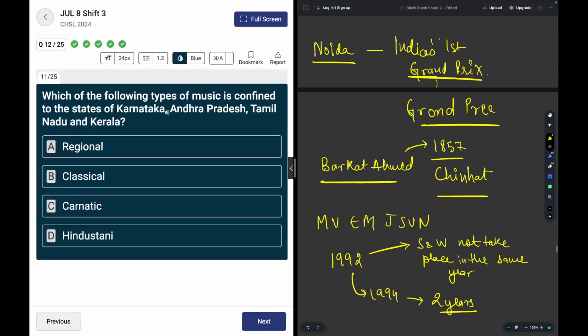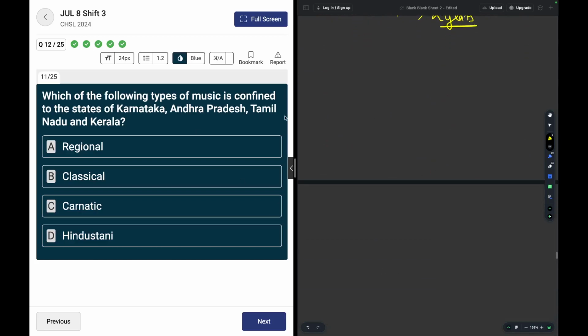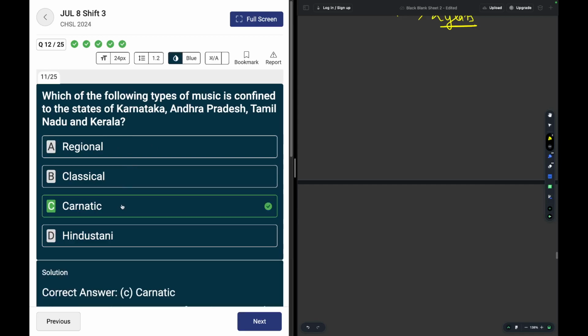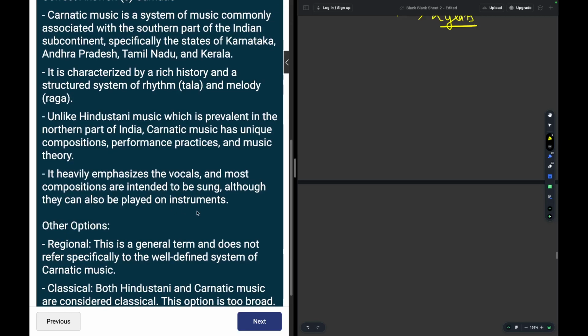Moving on, which of the following type of music is confined to the states of Karnataka, Andhra, Tamil Nadu, and Kerala? Music which is Carnatic music, okay? Because all the states mentioned here are South Indian states. You may read about it here on the left hand side.